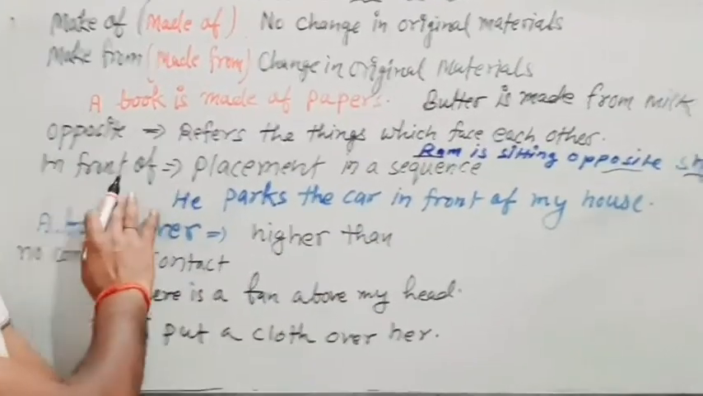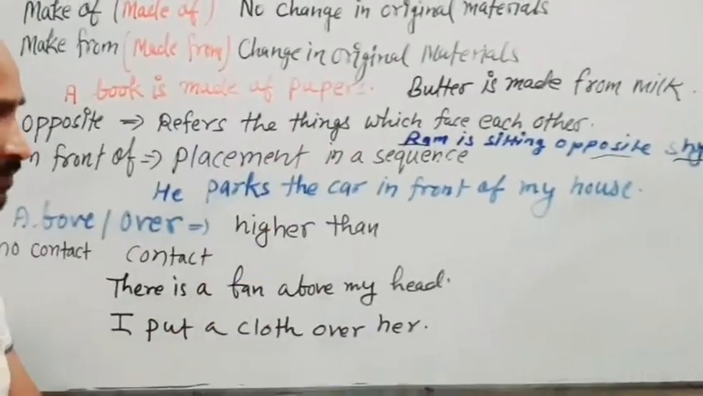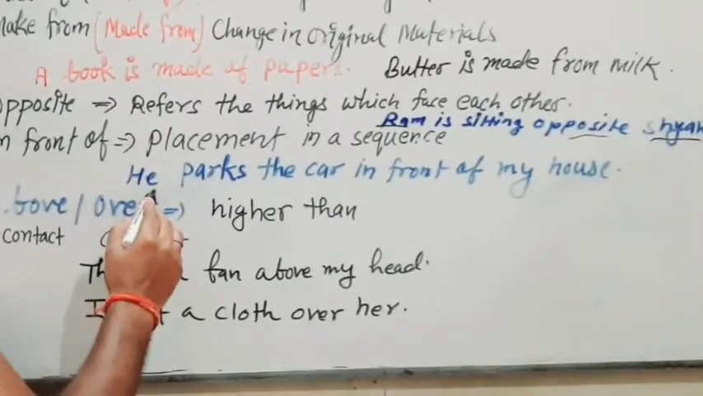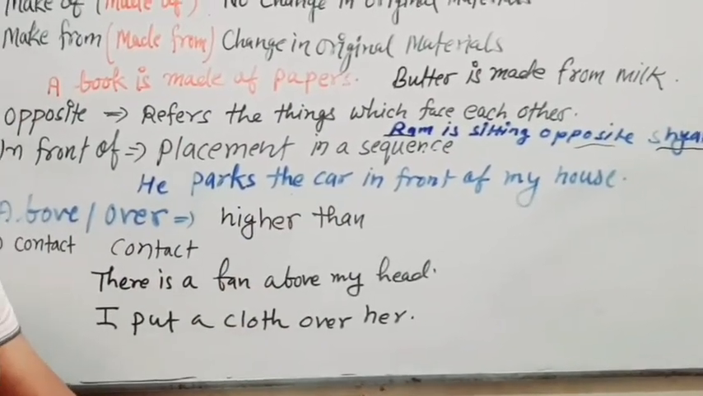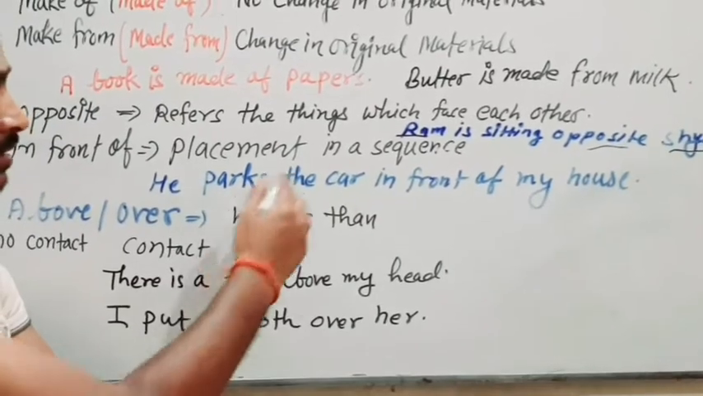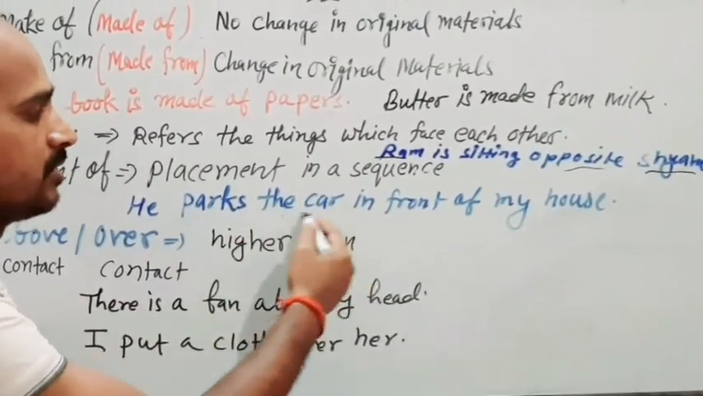But we use in front of in sequence, means the placement in sequence. Like he parks the car in front of my house. So there is a sequence between house and parking of car.